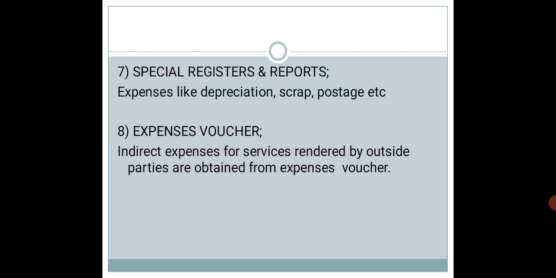Now the last one is expenses voucher. So here details relating to petty items of overhead, indirect expenses and services rendered by outside parties are obtained from the expenses voucher. So details relating to petty items and overheads, indirect expenses for the services rendered by the outside parties, so third parties, are obtained from